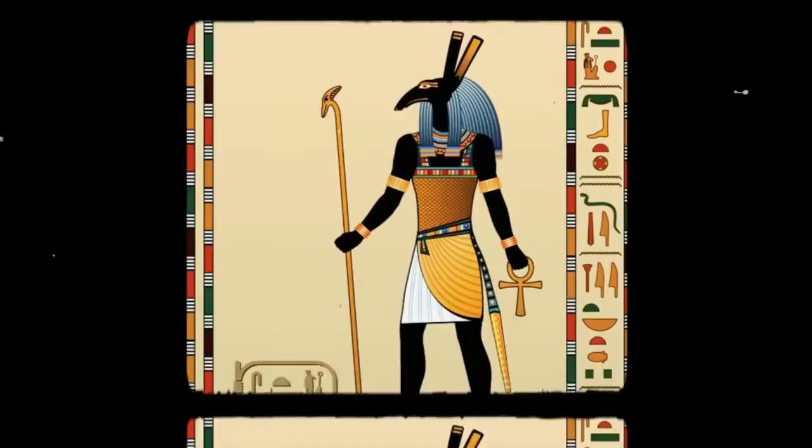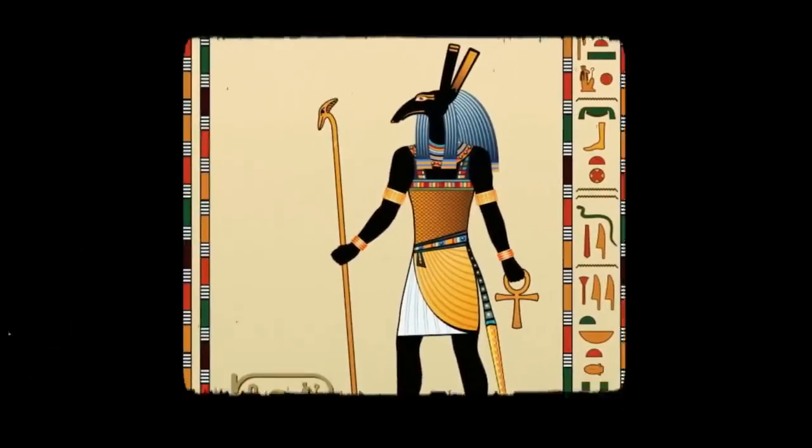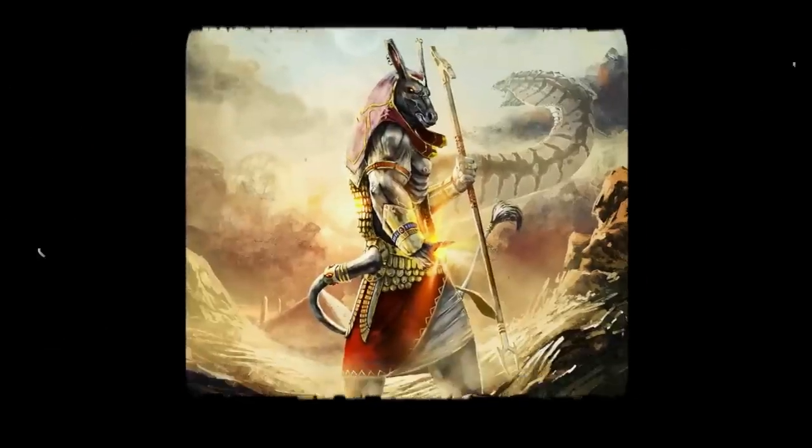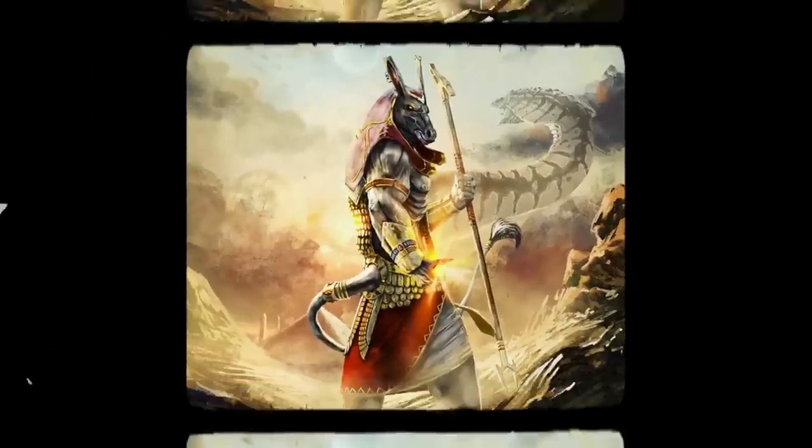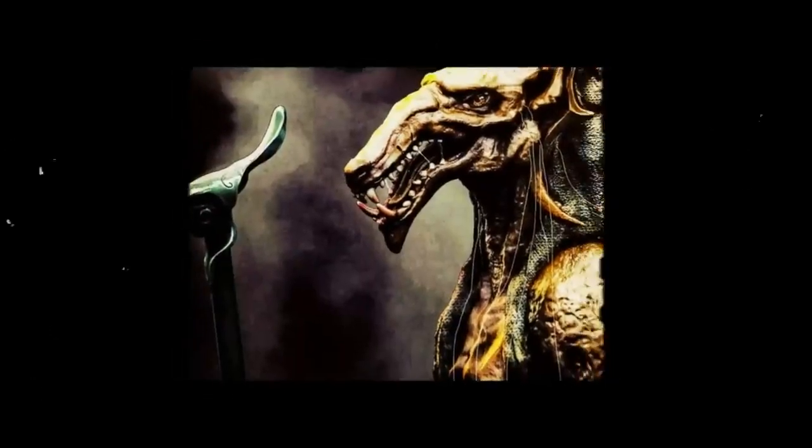Next up, we have Seth. He was the god of chaos, deserts, and storms. Seth's appearance poses a problem for Egyptologists. He is often depicted as an animal or as a human with the head of a beast, but they can't figure out what animal he's supposed to be.